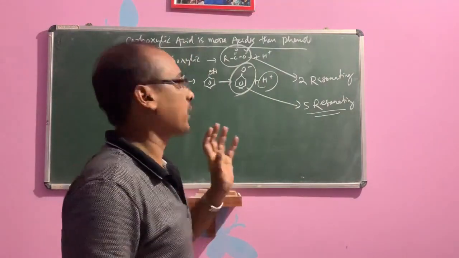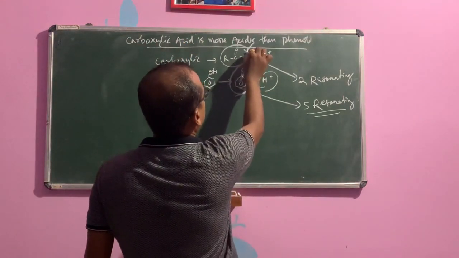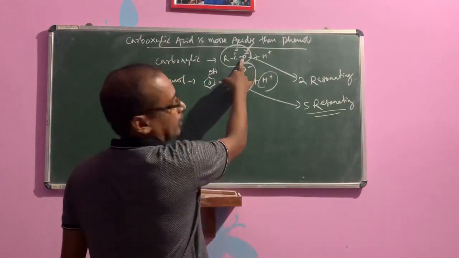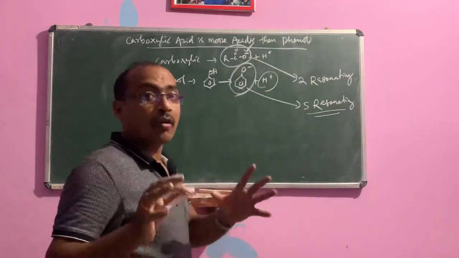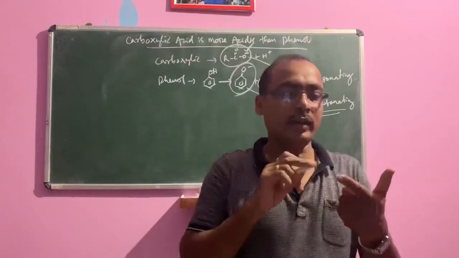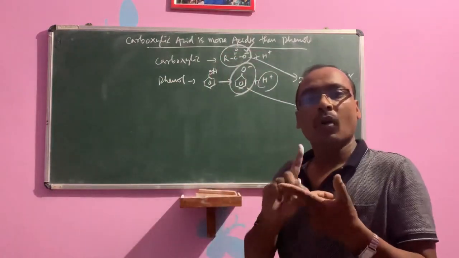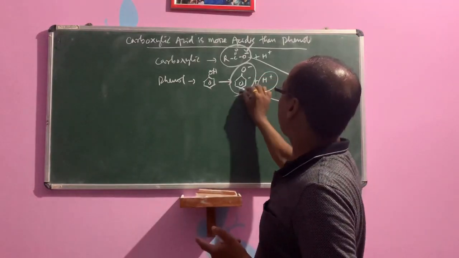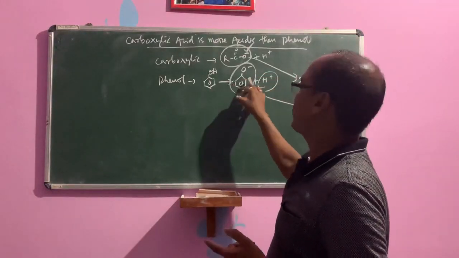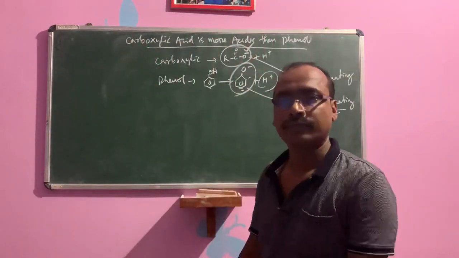That is correct because the negative charge of the carboxylate ion is on the oxygen, meaning the negative charge is delocalized on the more electronegative oxygen. But in phenoxide ion, the negative charge is delocalized on the carbon, which is less electronegative than oxygen.